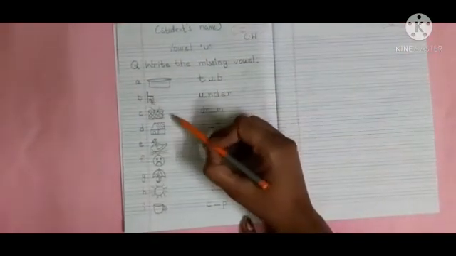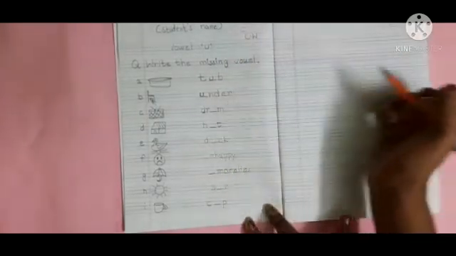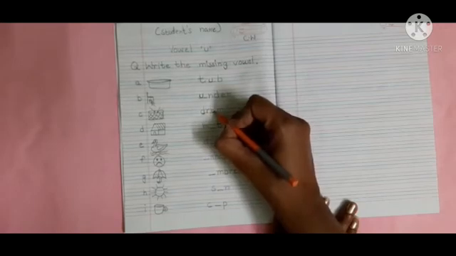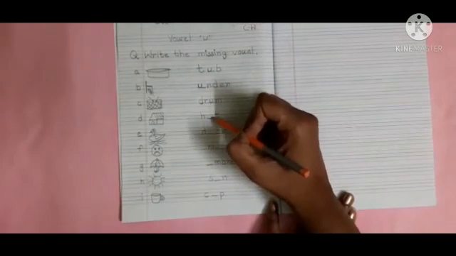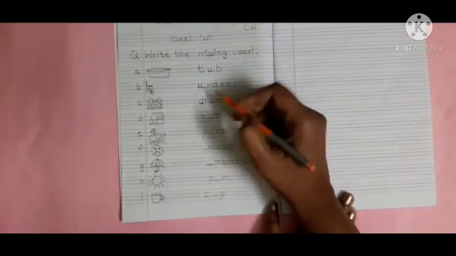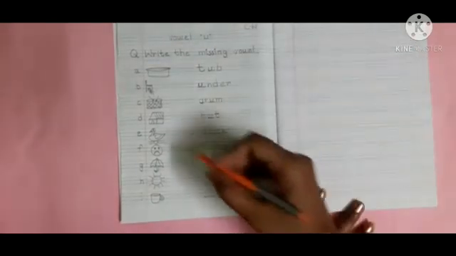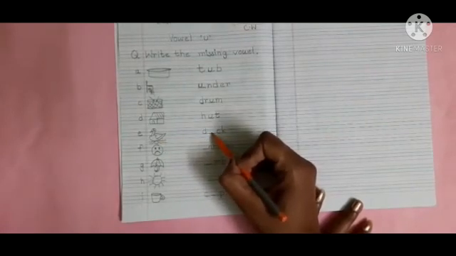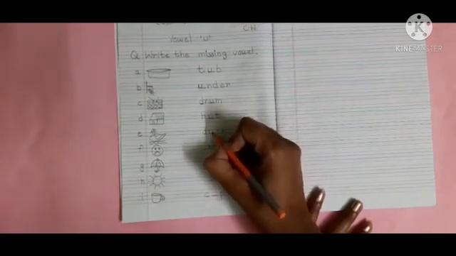Next is drum. So when we are taking its name, which sound is coming in the middle? Drum. Okay, which sound is coming? A sound, and a sound stands for U. Write here U again. Next is hut. Which sound is coming in the middle? Hut. A sound. Okay, and a sound stands for U. Write here U again. Next is duck. When we are taking its name, which sound is coming in the middle? Duck. A sound. Okay, and a sound stands for U vowel.